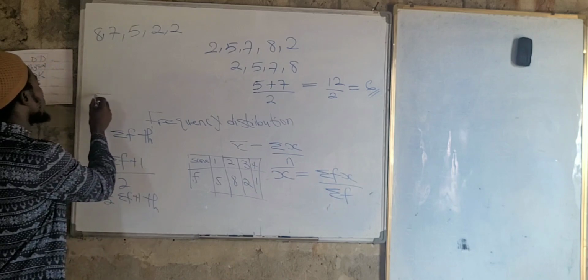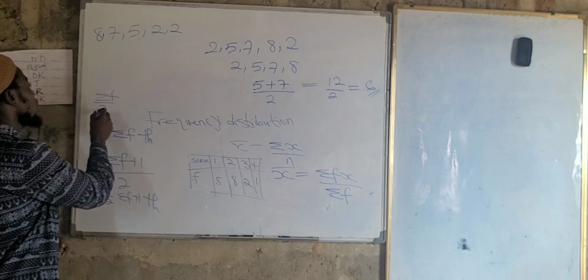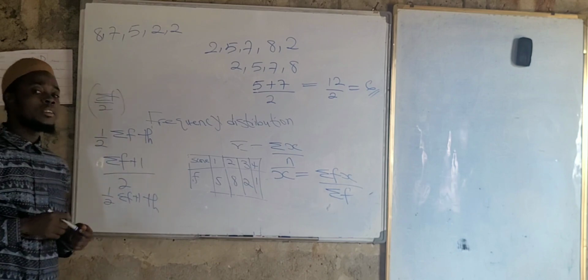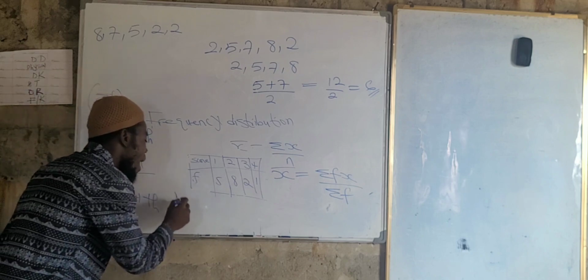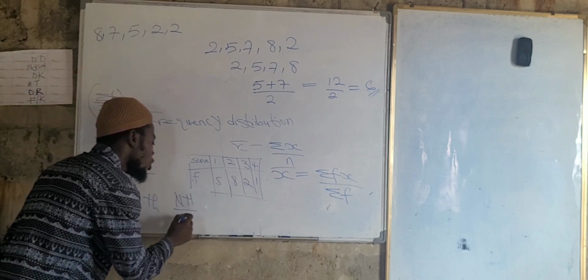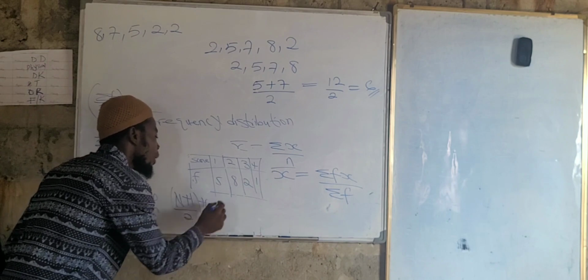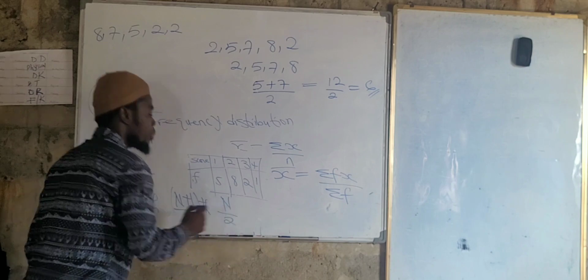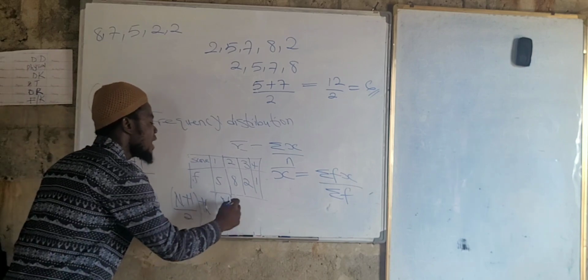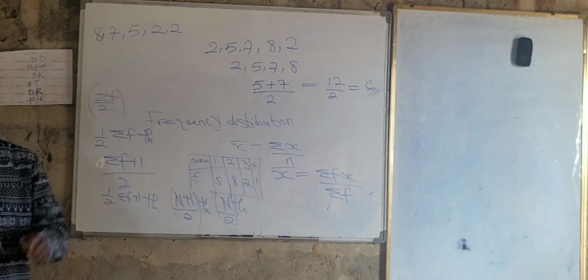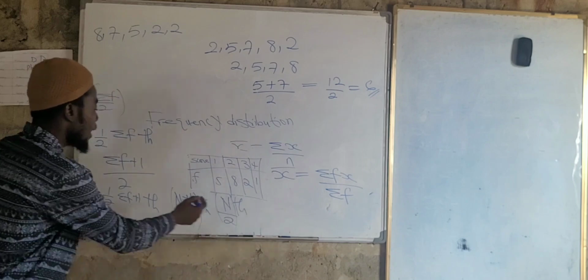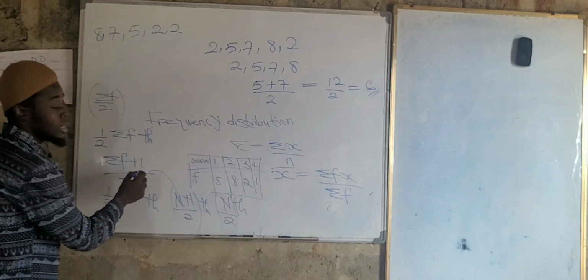All you do is summation of f, all upon 2. It's just the same thing, sir. Or we can use N plus 1 all over 2 th, or we can say N all upon 2 th. Why? Because we are talking about position. But you must know how to use this formula. Mind you, N plus 1 is just the same as summation of f.